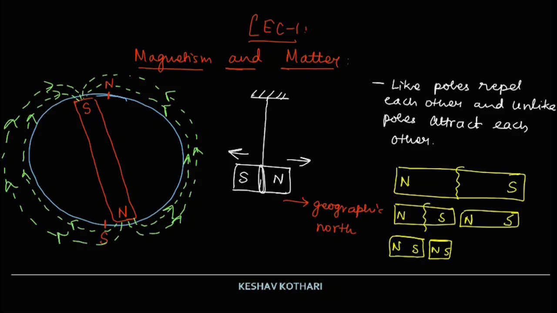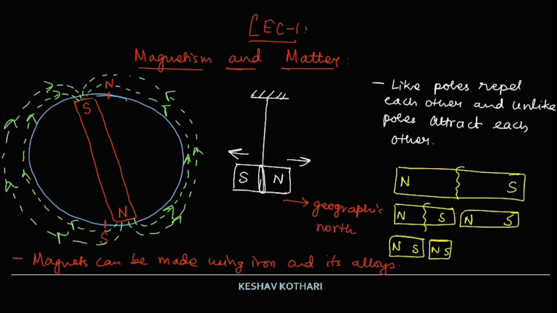And the last point is that magnets can be constructed using iron and its alloys. So these are the basic facts that must be kept in mind regarding the magnet.